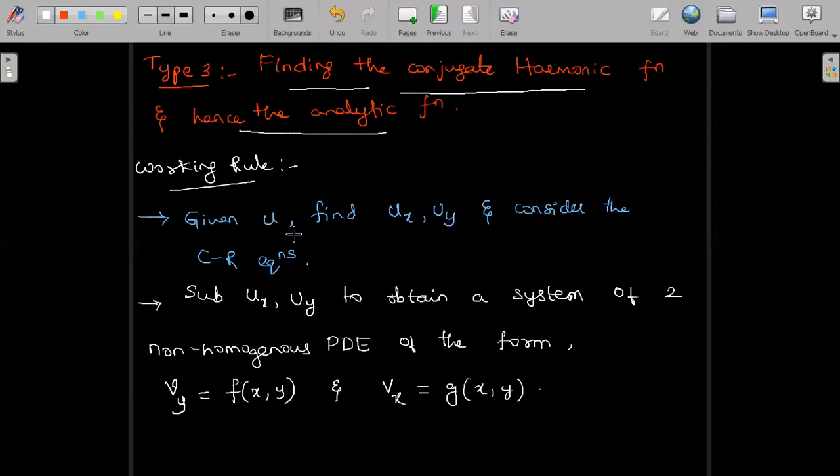So once the u is given, if I find the partial derivatives ux and uy, it will help me to substitute in the CR equations, so that you will obtain two non-homogeneous partial differential equations, where Vy and Vx we can obtain, which will look like Vy is equal to a function of x, y, and Vx is equal to some other function g of x, comma y.